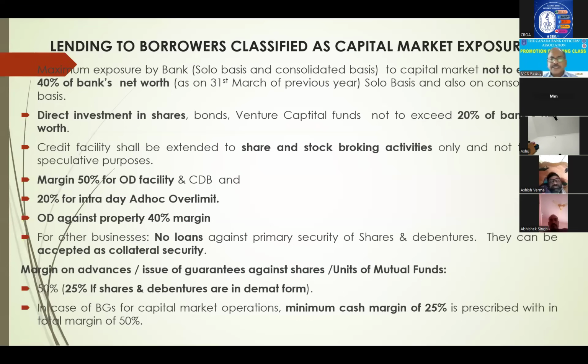Next, margin on advances and issue of guarantees against shares or mutual funds. Whom will we give it to? It is again for share and stock brokers. We will issue guarantees. There also they have to maintain a 50% margin. Out of that, 25%, 25% margin we prescribe if shares are in demat form.